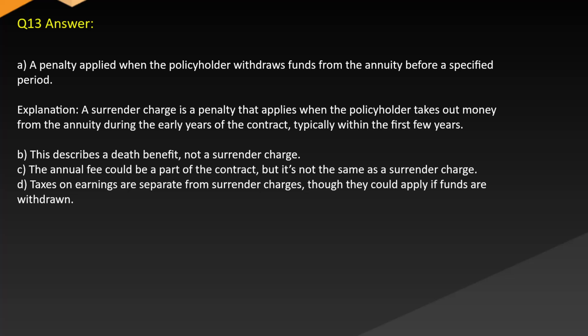Answer: A. A penalty applied when the policyholder withdraws funds from the annuity before a specified period. Explanation: a surrender charge is a penalty that applies when the policyholder takes out money from the annuity during the early years of the contract, typically within the first few years. B. This describes a death benefit, not a surrender charge. C. The annual fee could be a part of the contract, but it's not the same as a surrender charge. D. Taxes on earnings are separate from surrender charges, though they could apply if funds are withdrawn.